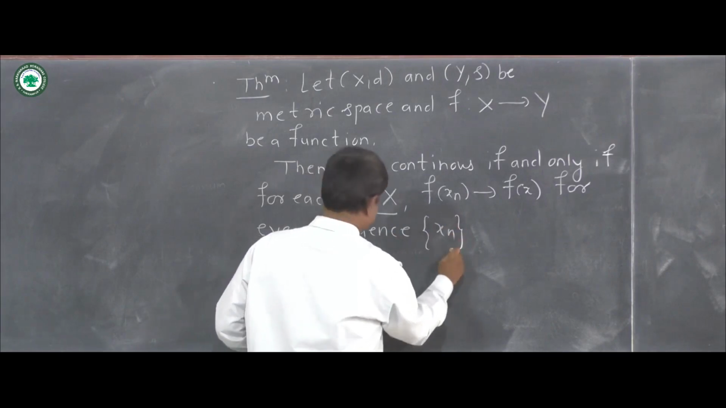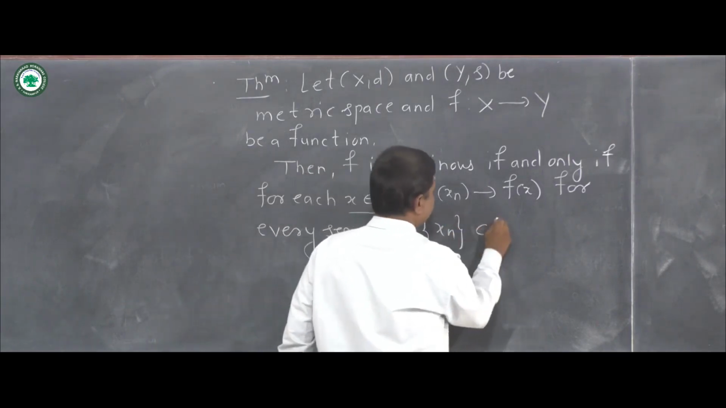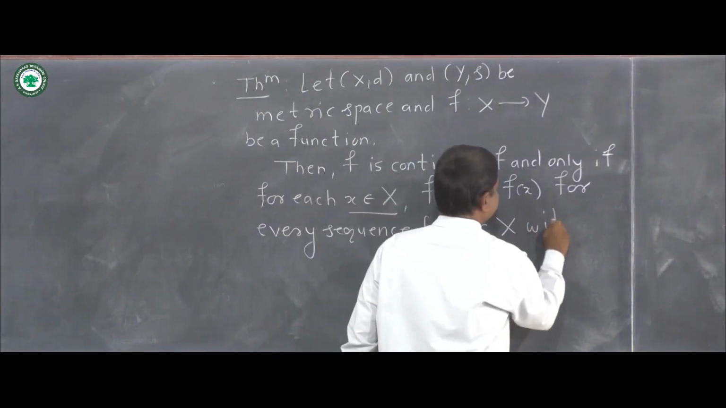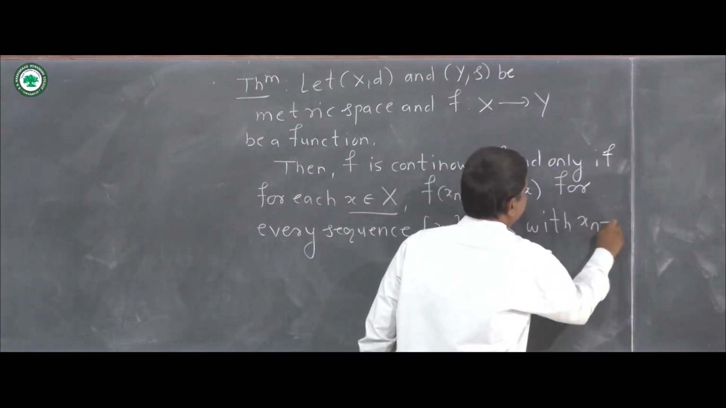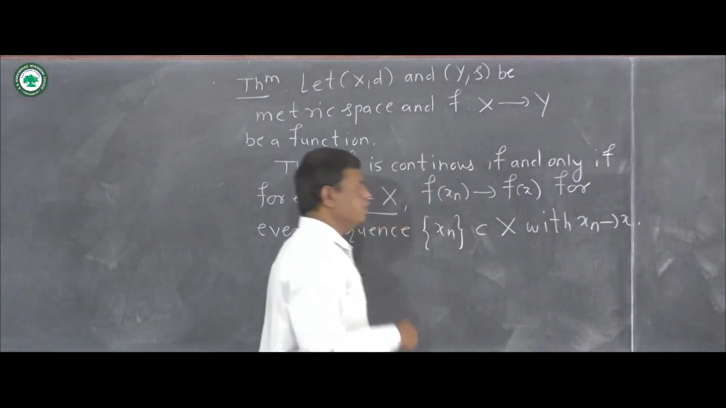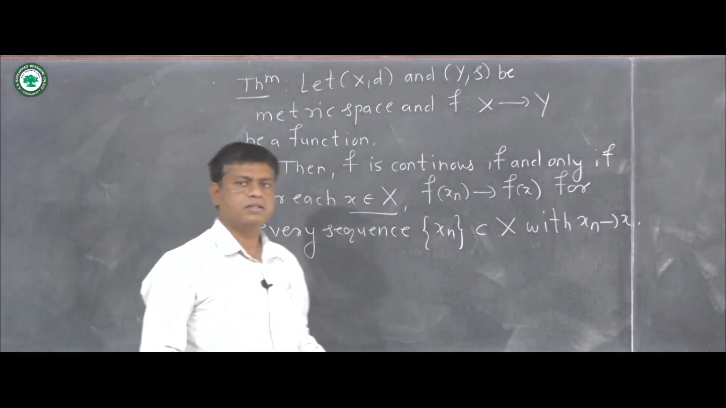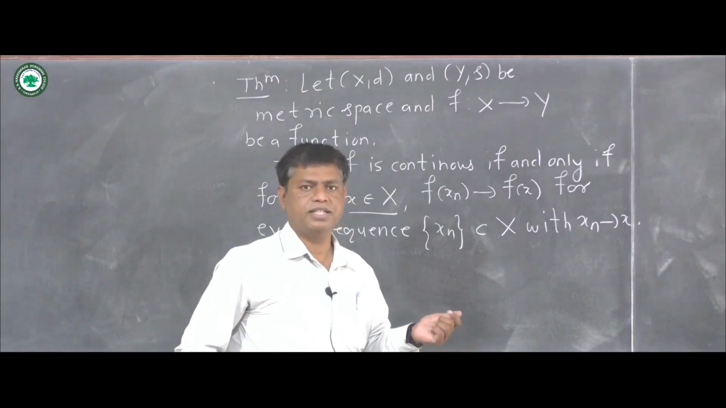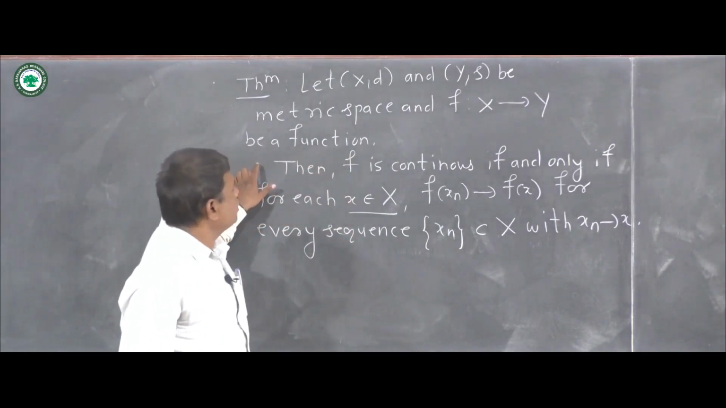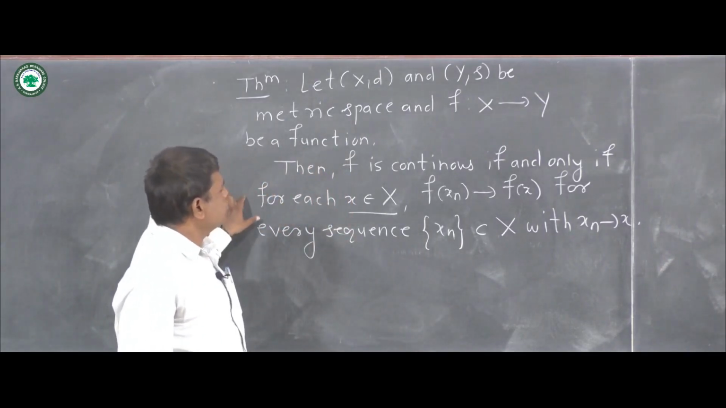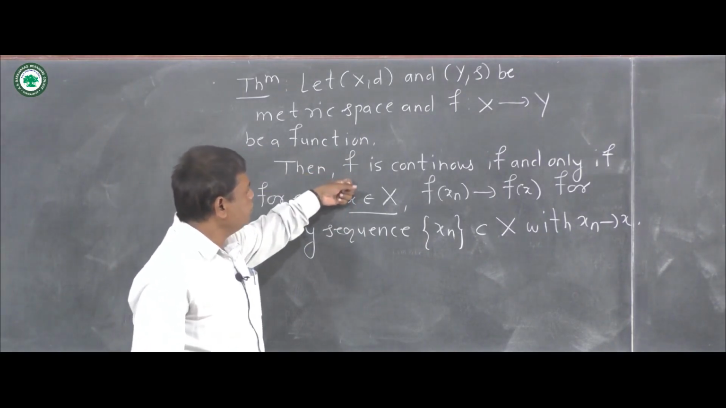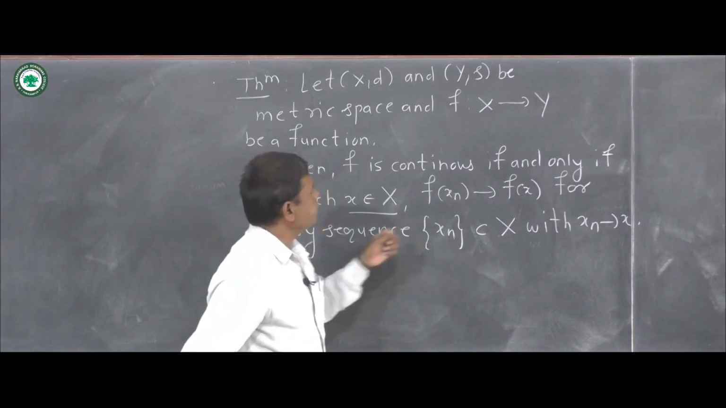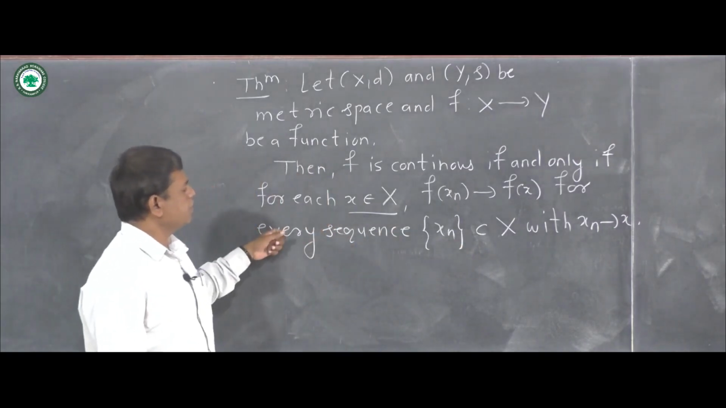xn in X with xn converges to x. So in the previous video we saw continuity at a point, that is, the function is continuous at a point. Now in this theorem we say the continuity of function f on a set X. So remember this theorem.